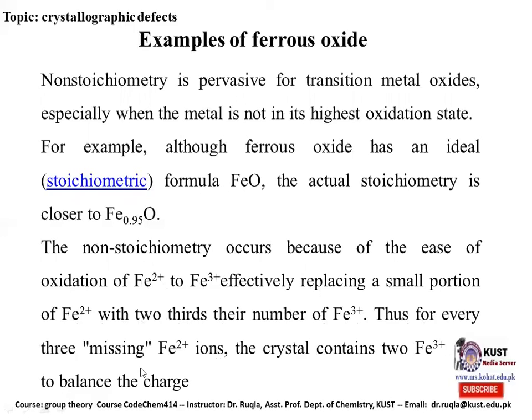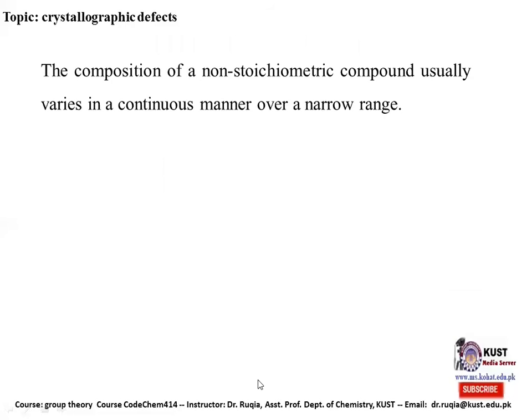Thus, for every 3 missing iron in +2 state, the crystal contains 2 ions in +3 state to balance the charge. If we have 3 particles of iron with +2 charge, the total oxidation state is 6. So they will be replaced by 2 particles of iron with +3 charge, where the total oxidation state is also 6. This will lead to the non-stoichiometric ratio of iron and oxygen.